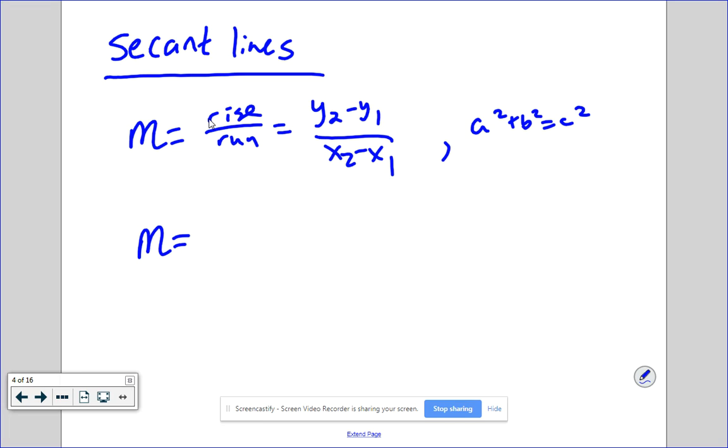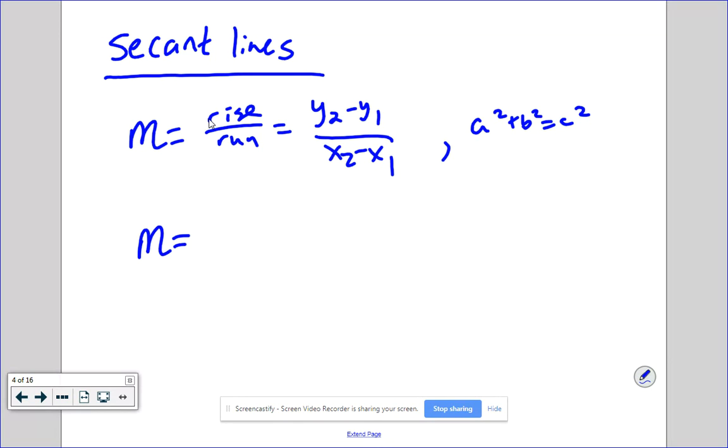But now, we're not working with just lines. We're working with secant lines. And a secant line is, again, you're finding 2 points on a line that's curved and finding its slope. So it's not as simple as y2 minus y1 over x2 minus x1 anymore. So what we do is we pick 2 points on that line.